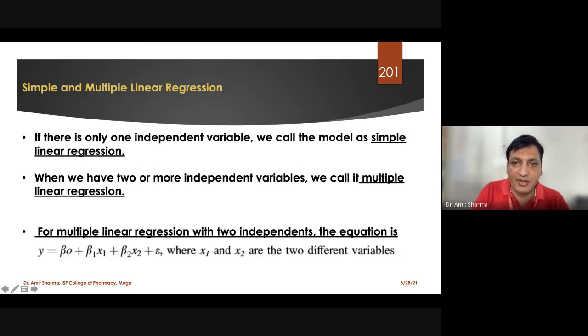If the number of variables increases, we no longer stick with simple linear regression. The test will change. It becomes multiple linear regression when we have two or more independent variables. The formula of multiple linear regression changes.